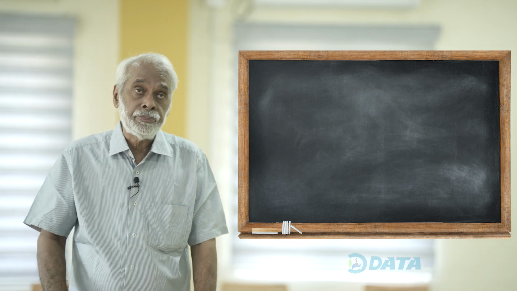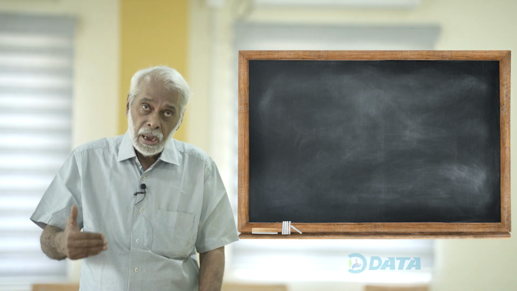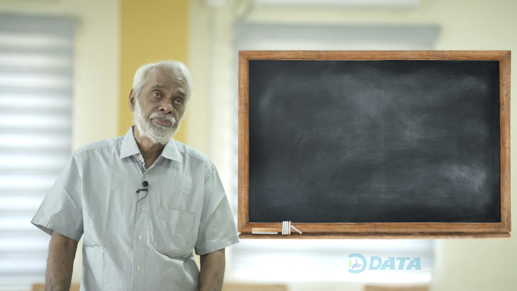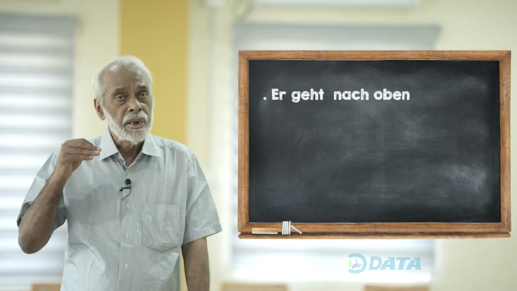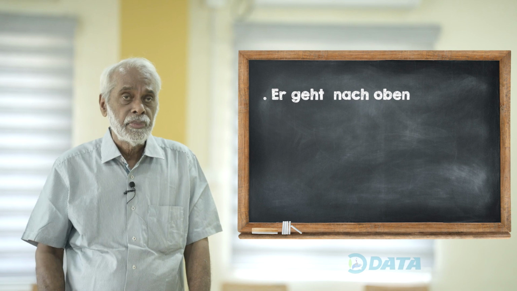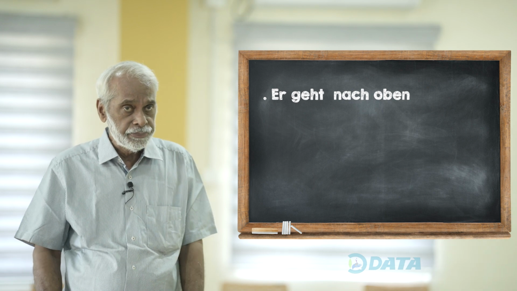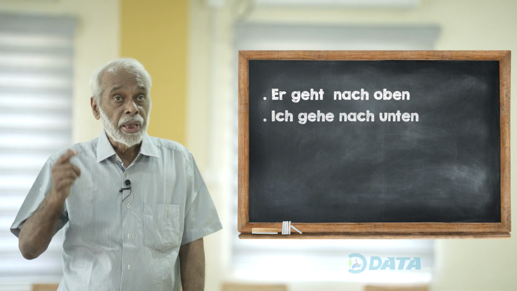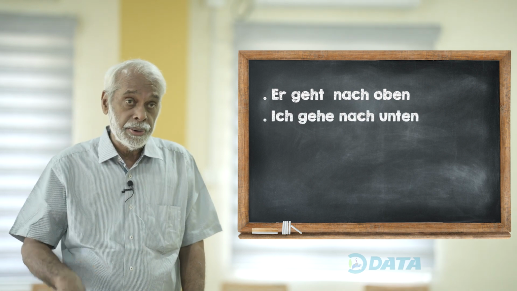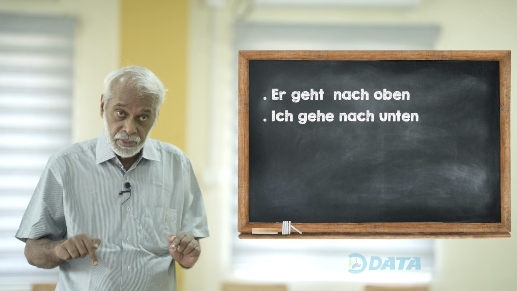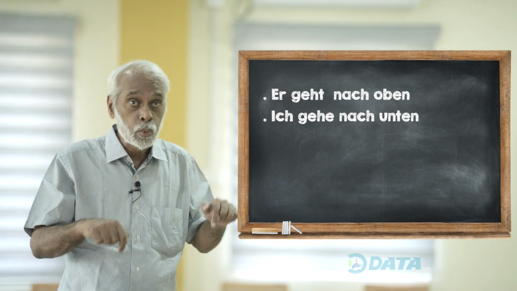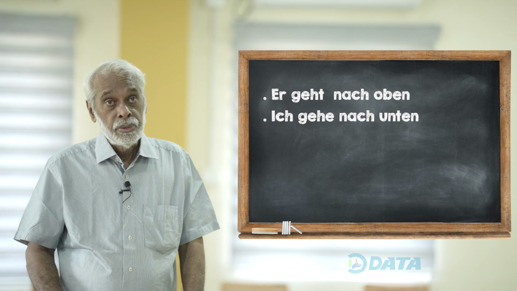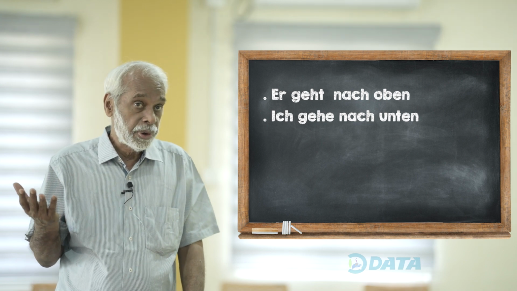Now, look at the other sentences. Ich gehe nach oben. I am standing here and I am going up. Ich gehe nach unten. I am staying here, now I am going down. So what do you note in these two sentences?